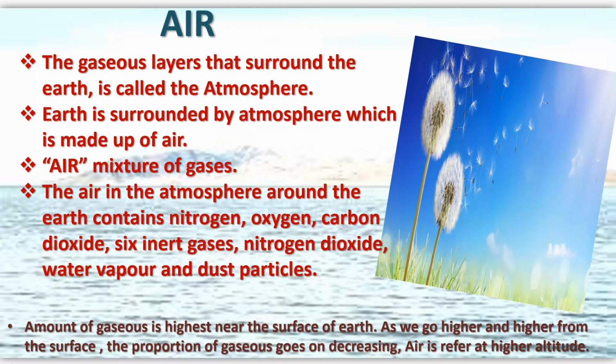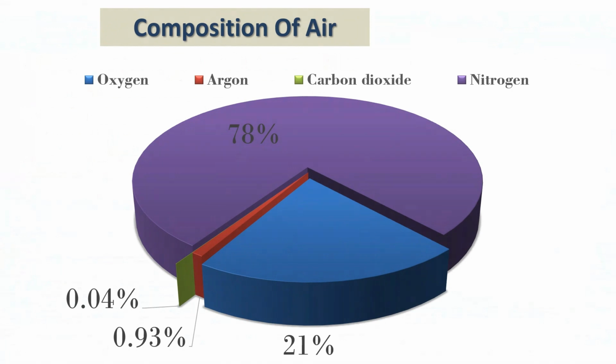Before we delve into the uses of air, let's discuss the composition of air. Air is primarily composed of nitrogen, which makes up around 78% of the air we breathe. Oxygen, which is essential for respiration, makes up 21% of the air. Carbon dioxide, which is essential for plant growth, is present in trace amounts. Finally, rare gases such as neon, helium, krypton, and xenon make up less than 1% of the air.